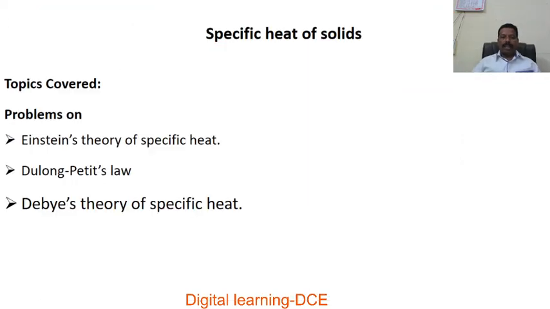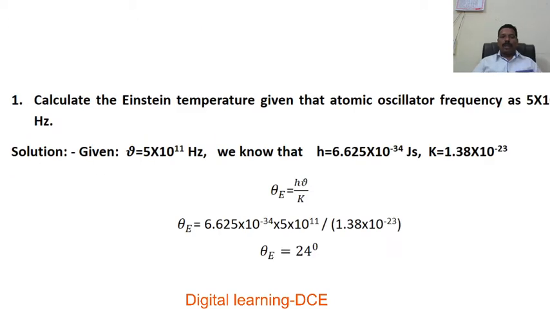Today, in this lecture, I am going to solve a few problems connected with Einstein's theory of specific heat capacity of solids, Dulong-Petit's law, and Debye's theory of specific heat capacity of solids. First problem: calculate the Einstein temperature given that the atomic oscillator frequency is 5 into 10 to the power of 11 Hertz.